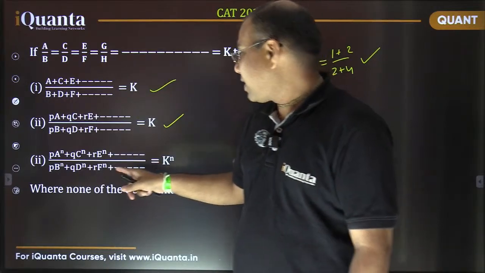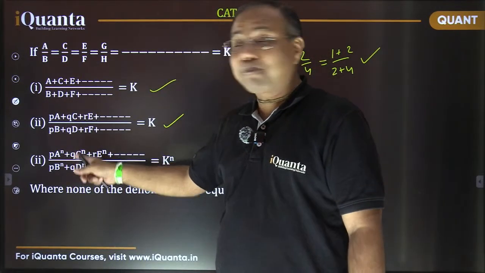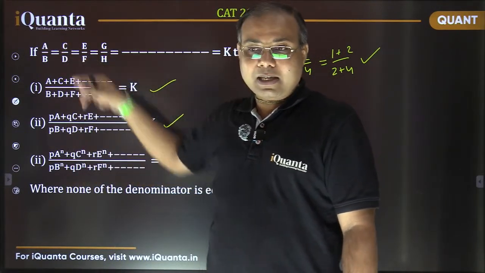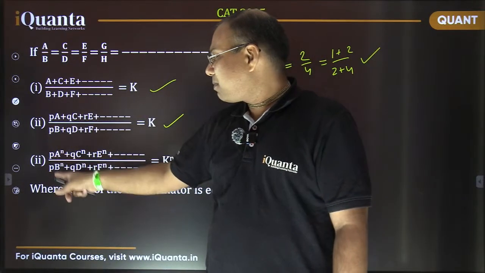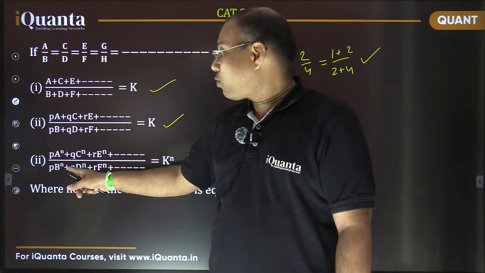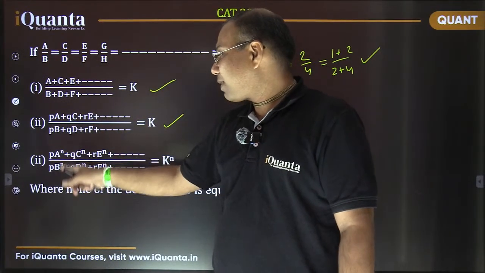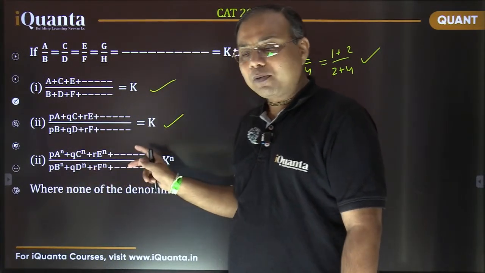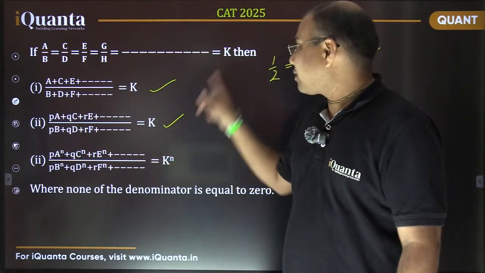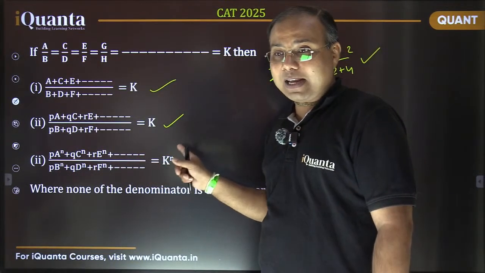And in the same way, if it is raised to the same power n, in each case, A power n, B power n, C power n, D power n and so on, then this ratio becomes the original value k raised to power n also.